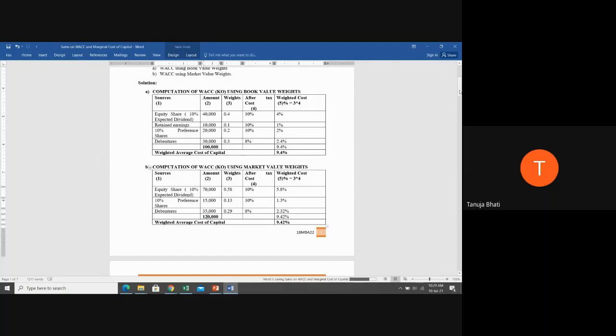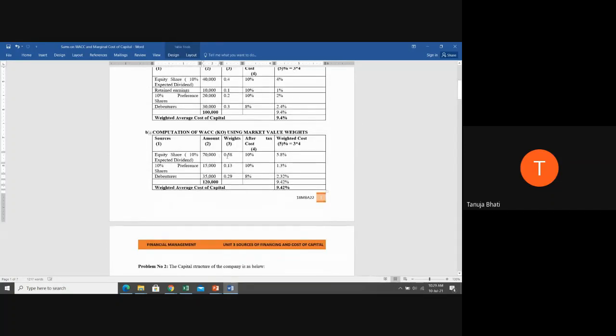Okay. Now, how did I calculate these weights? Can anyone tell me how the weights are calculated? Why am I repeating this again and again? Because students usually make mistakes in calculating the weights, in assigning the weights. So can anyone tell me how did I arrive at this weight? 70,000 divided by 1,20,000, ma'am. Very good. This is the way I have assigned the weights.